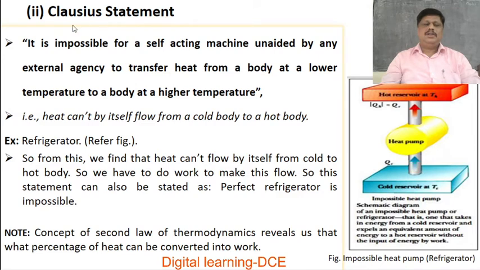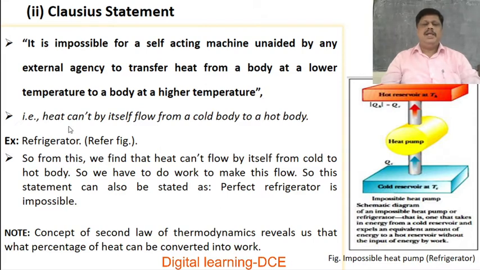Before that, we can discuss the second statement, that is the Clausius statement. The Clausius statement is that it is impossible for a self-acting machine, unaided by any external agency, to transfer heat from a body at a lower temperature to a body at a higher temperature.